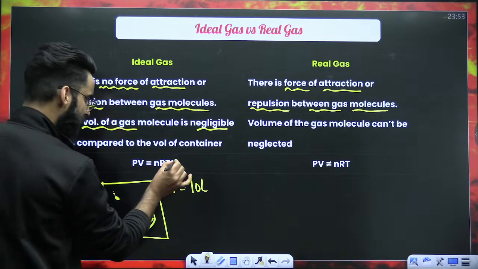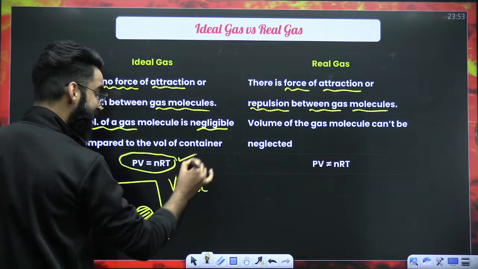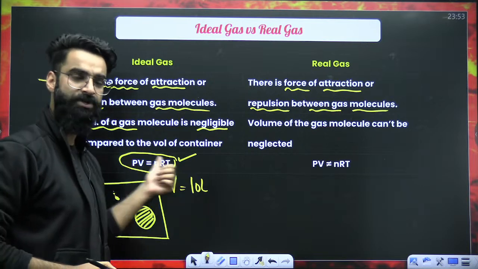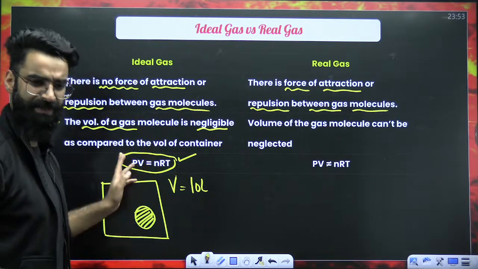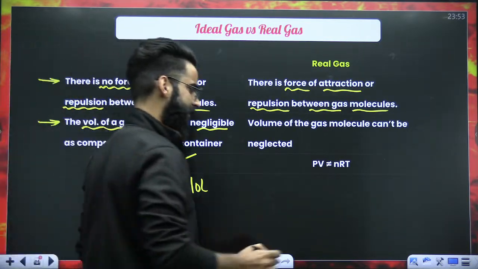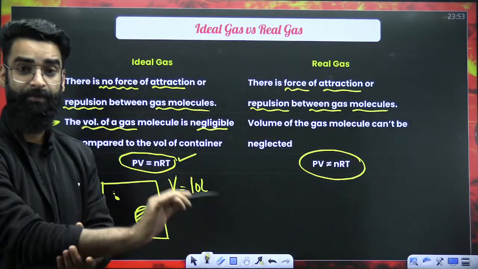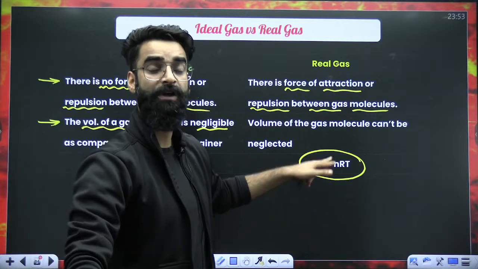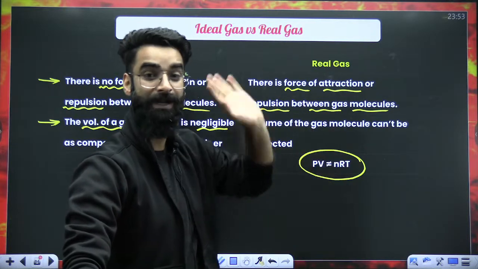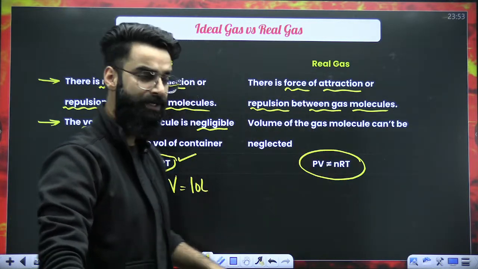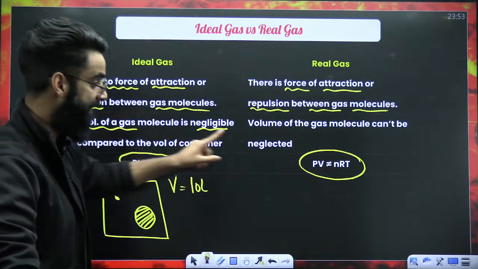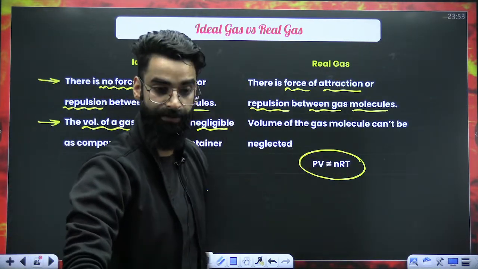The third point, ideal gas molecules. Ideal gas follows this particular equation under all conditions of pressure and temperature: PV is equal to nRT. Real gas molecules do not follow this equation under all conditions of pressure and temperature. PV is not equal to nRT for real gas under all conditions. But for ideal gas, PV is equal to nRT.